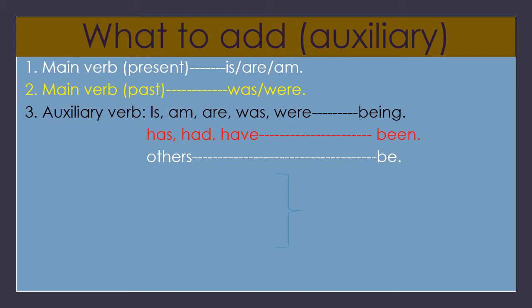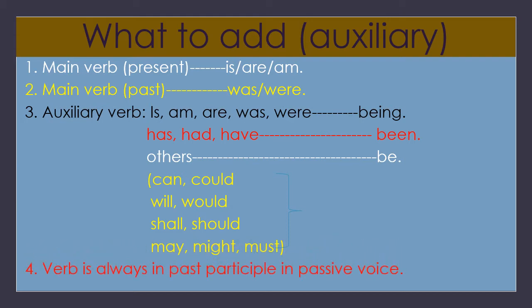What are those other auxiliary verbs? Let us see. Can, could, will, would, shall, should, may, might, must. These are other auxiliary verbs. Whenever these are given in the sentence, you should add be. So these changes you should keep in mind when you want to add an auxiliary verb.